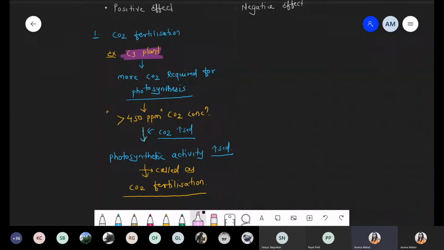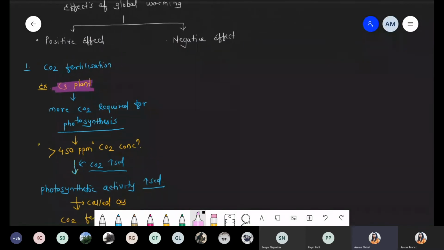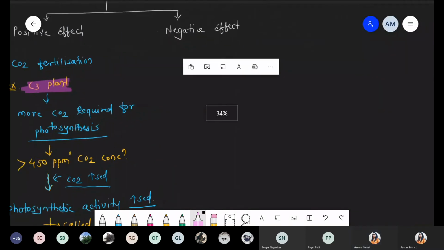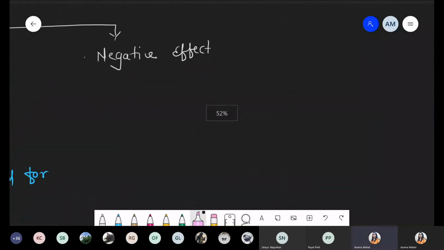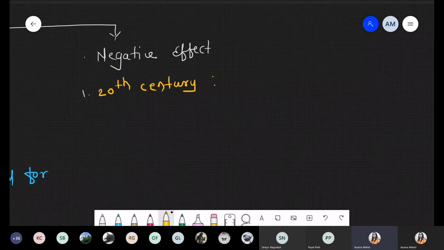Next one. So we are talking about some information about this negative effect. बहुत सारे negative effect हैं. Number one, in case of the 20th century, there is an increase in annual mean temperature, right? और कितना increase हुआ है?